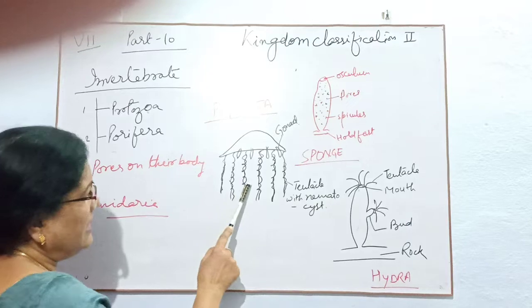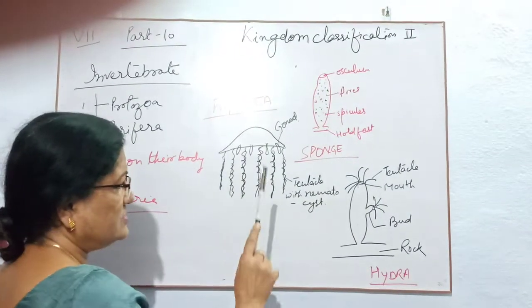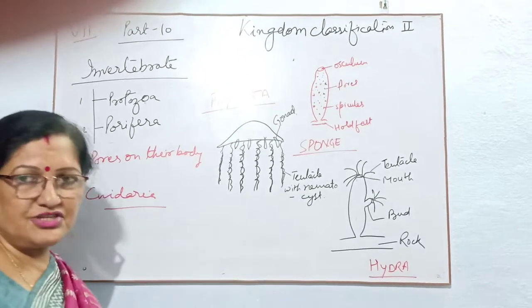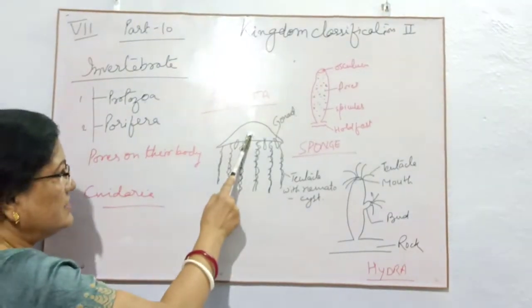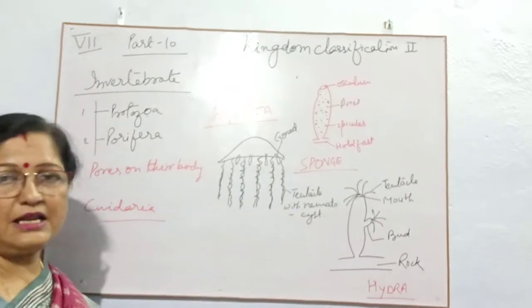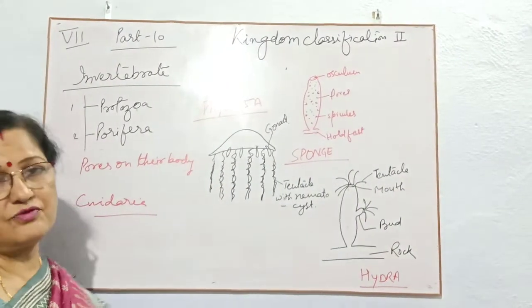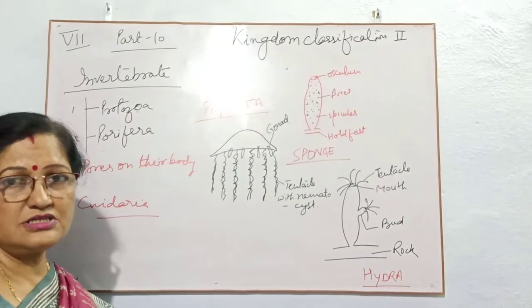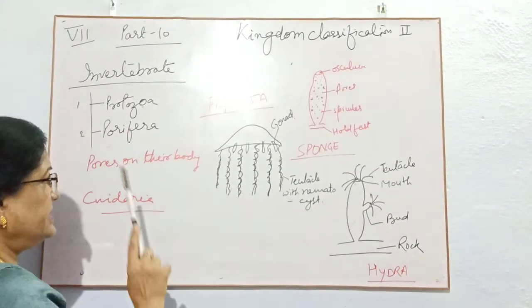They also have a few tentacles with nematocyst to catch and paralyze their prey. Then they engulf it through their mouth. The mouth will be inside. They also help in the movement in water, because Physalia is present in water. So there is no attachment with the rocks. So these two are the examples of Cnidaria.